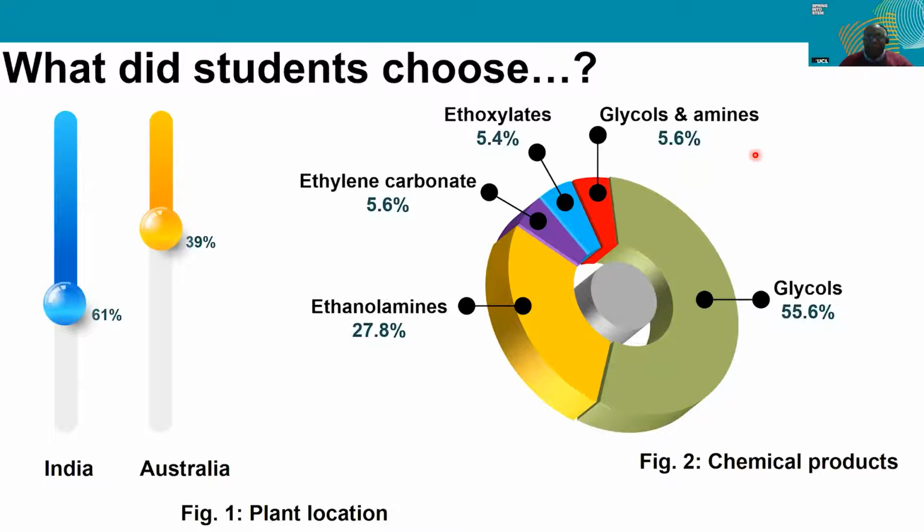A combination of glycol and amines, about 5.6% of them decided to go for that. Ethoxylates, which are useful in your hair shampoos and shower gels, 5.4%. Ethylene carbonate, which is useful for making lithium-ion battery electrolytes, 5.6% went for that. And for the ethanol amines, which again is a very important chemical in carbon capture and storage, nearly 28% of them decided to go for that.